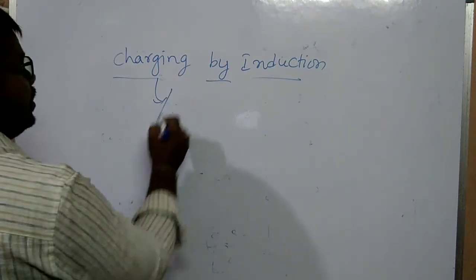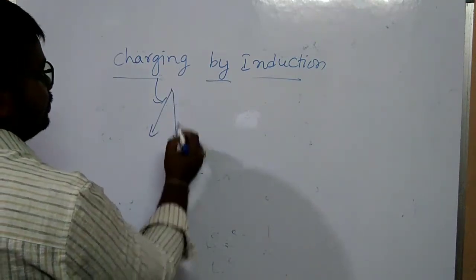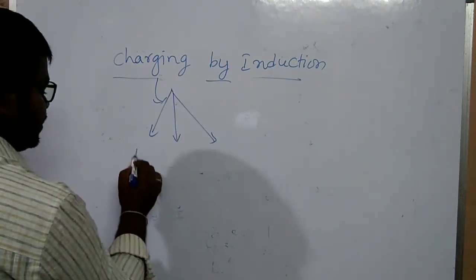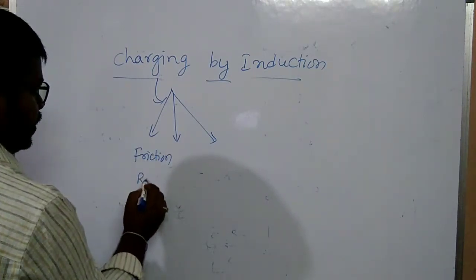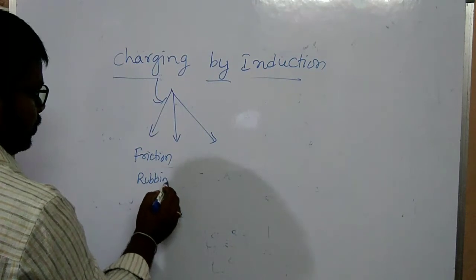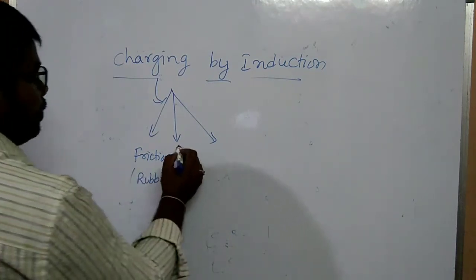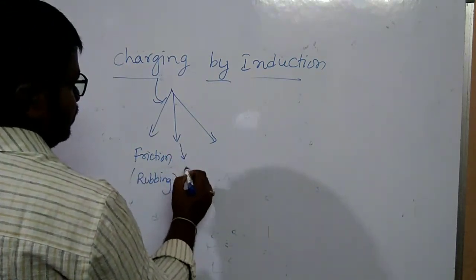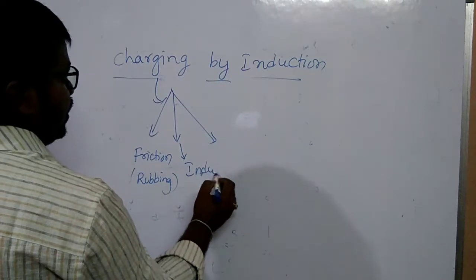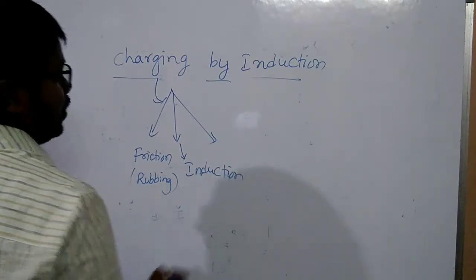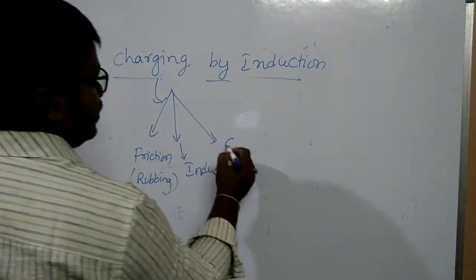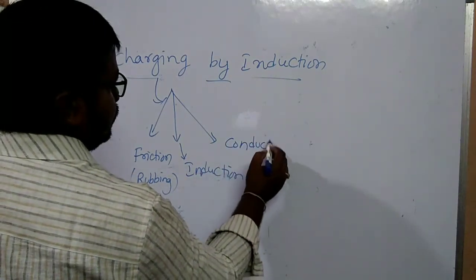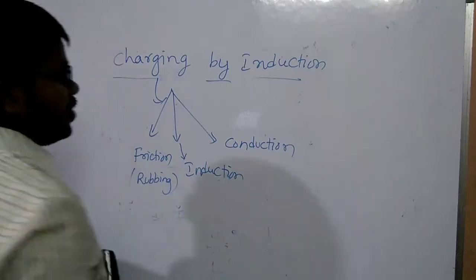There are three methods. What are they? By friction or rubbing, by induction, and by conduction.